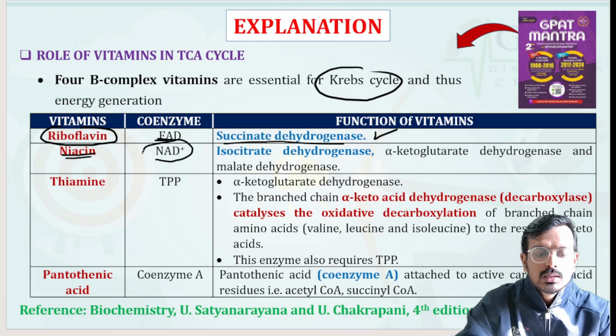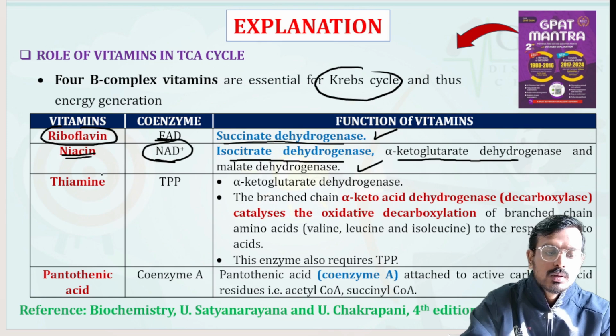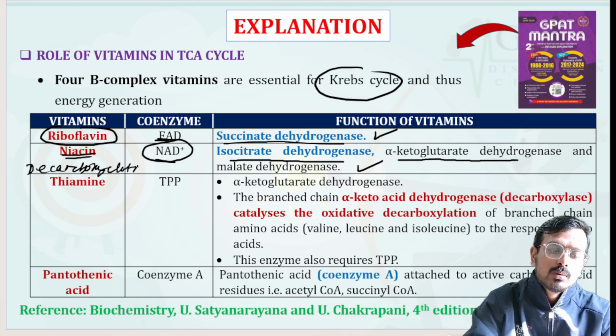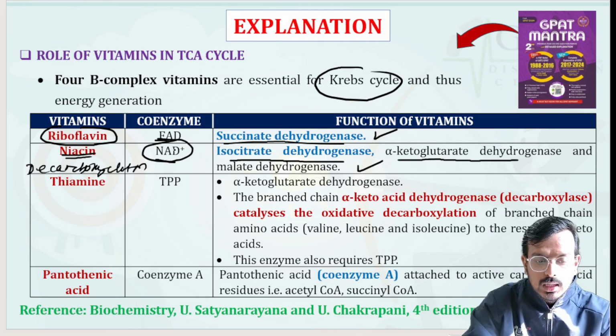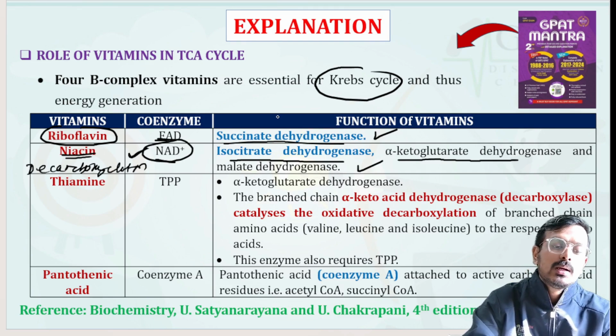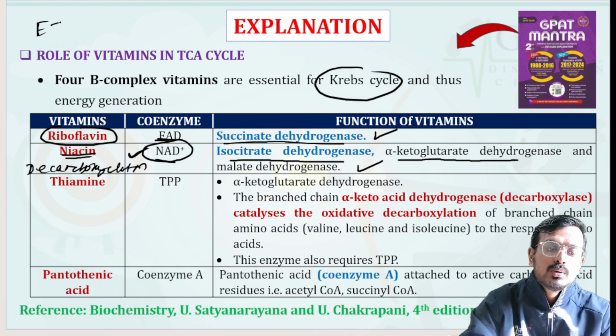The coenzyme is NAD, and it is involved in isocitrate dehydrogenase, alpha ketoglutarate dehydrogenase, and malate dehydrogenase. This basically participates in the decarboxylation reaction. Also, NAD and NADP participate in the electron transport chain.